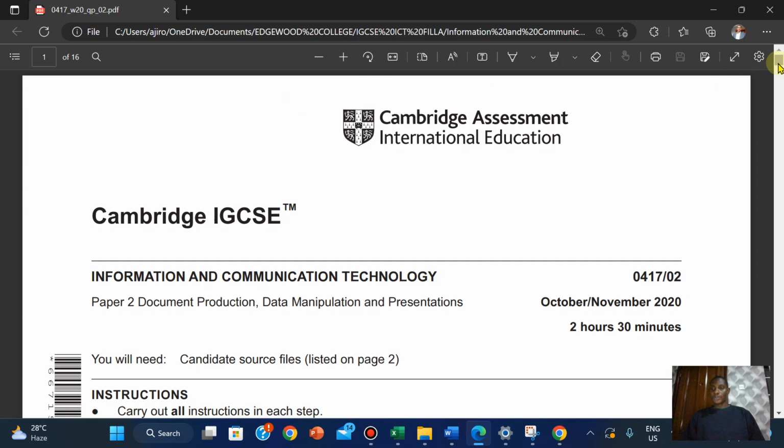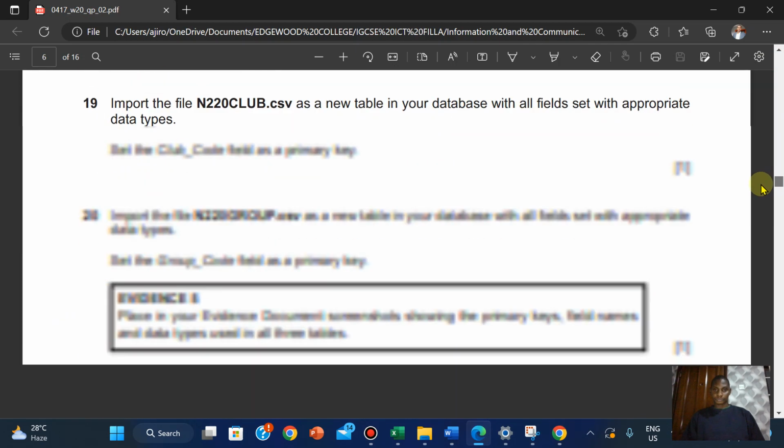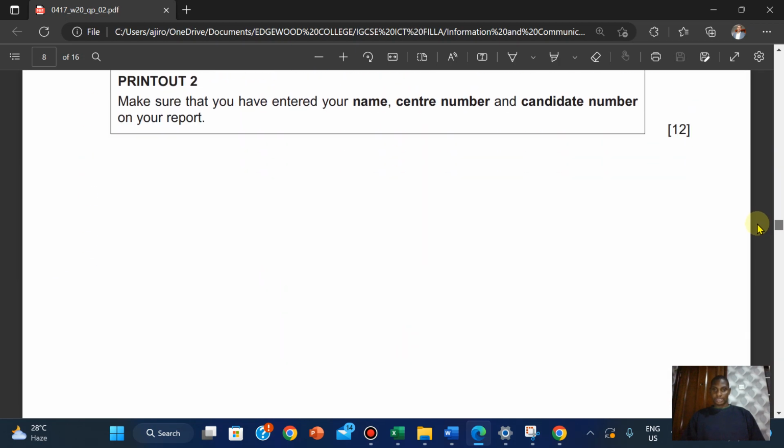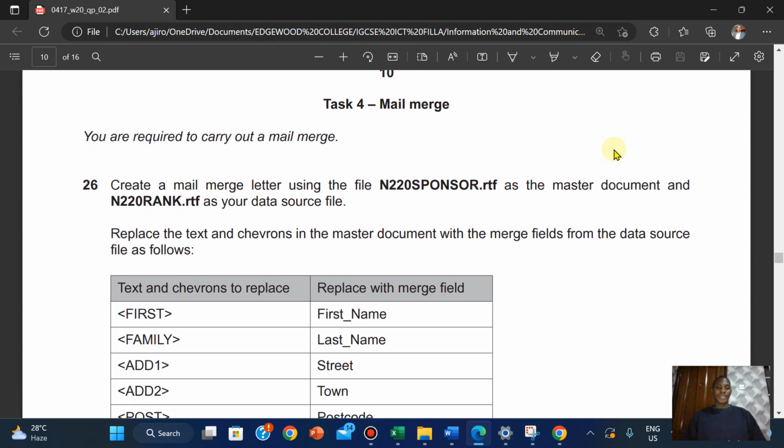Okay, so we're just quickly going to go in there. Yes, this is the mail merge. We have it here, right? Task 4, mail merge. You are required to carry out a mail merge. Create a mail merge letter using the file N220 sponsor.rtf as the master document and N220 rank.rtf as your data source file. Okay, so let's do that.